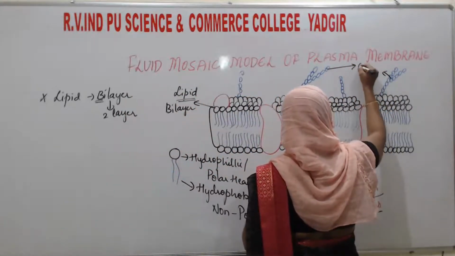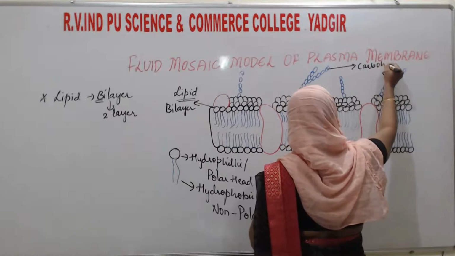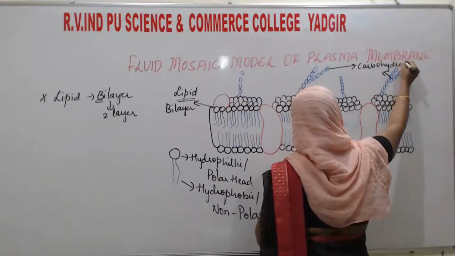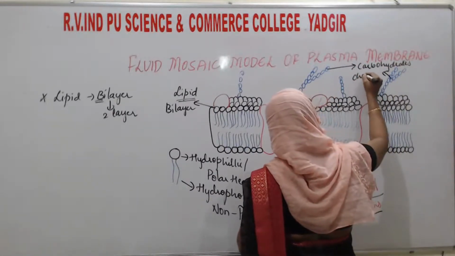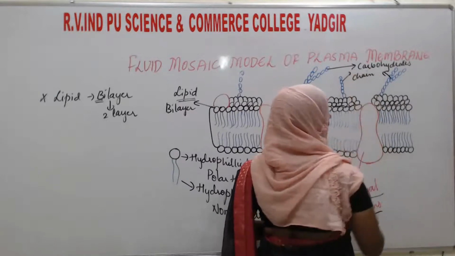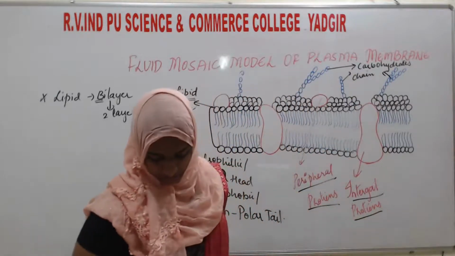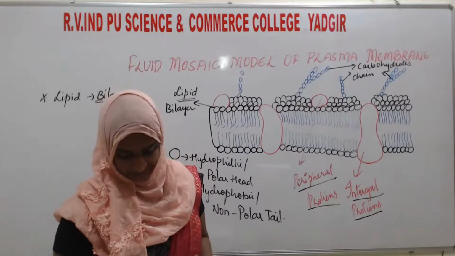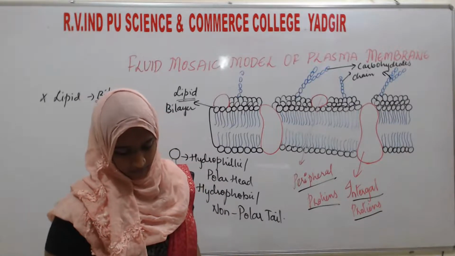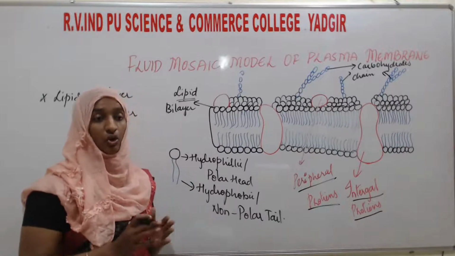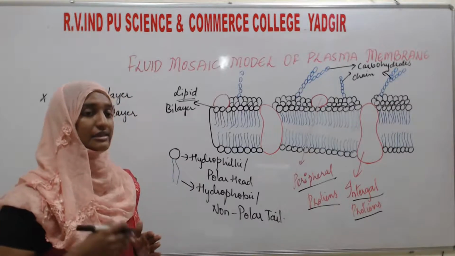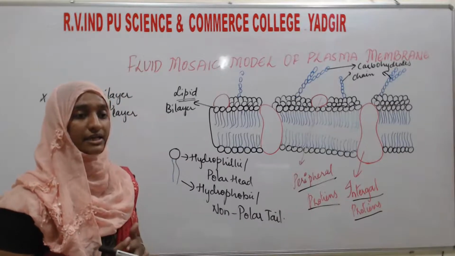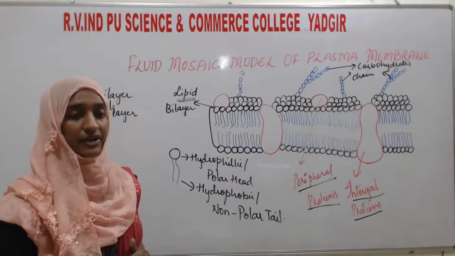These are the carbohydrate chains, present in either branched or unbranched form. So the proteins and carbohydrates are also present in the plasma membrane. The ratio of proteins and carbohydrates varies in different types of cells.